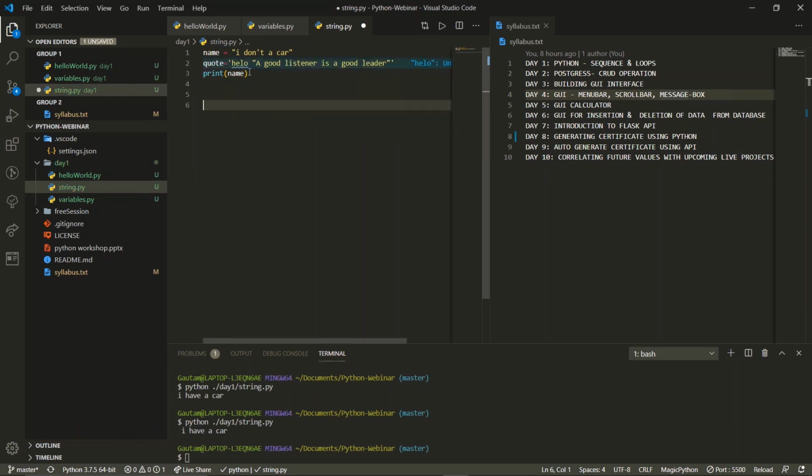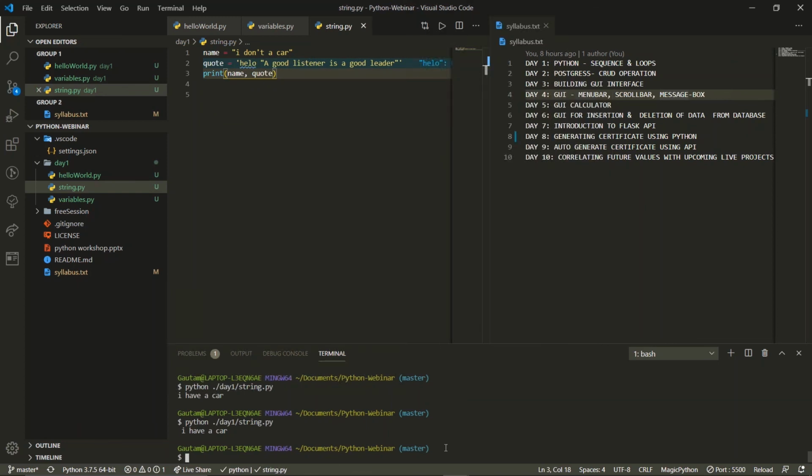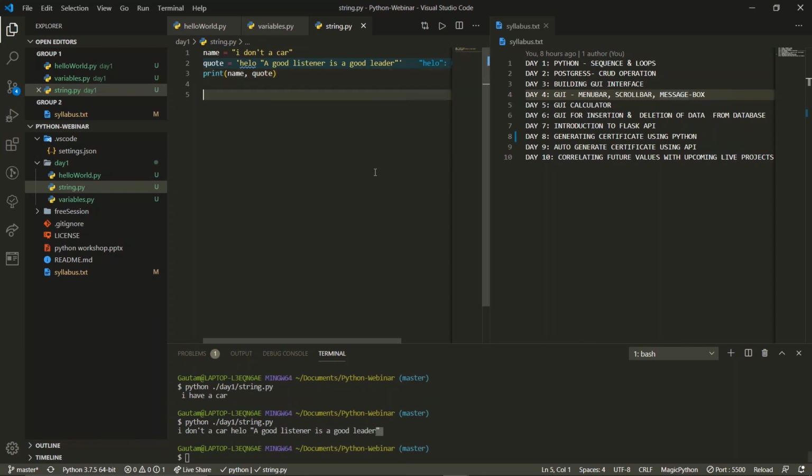And when we print this, we find this single quote over here and these double quotes over here. I hope this is clear. What is the difference between single quotes and double quotes? Okay.